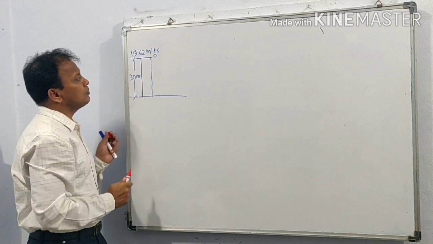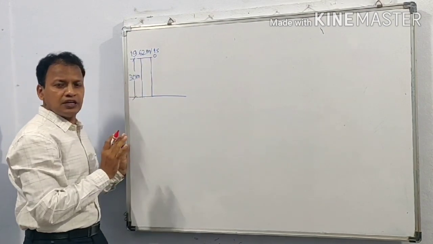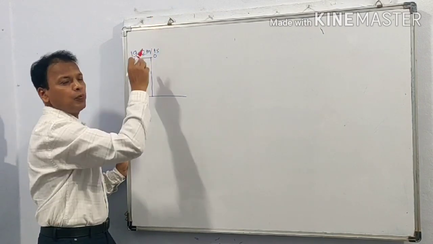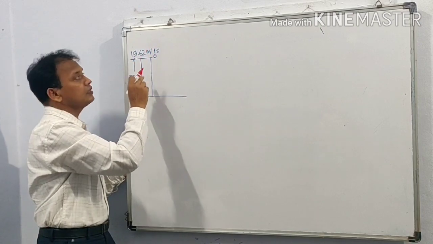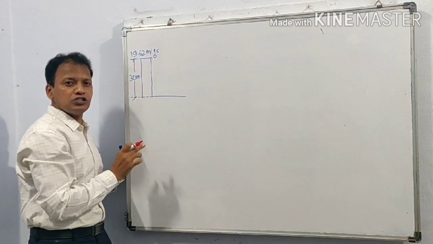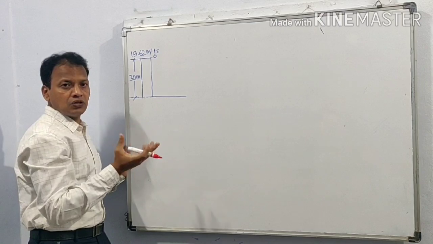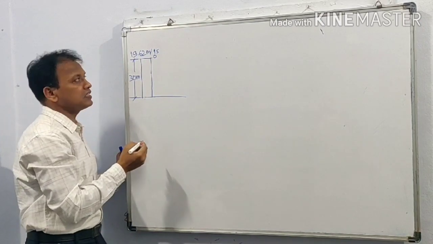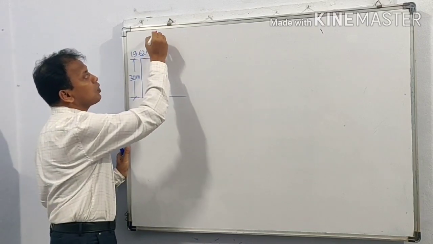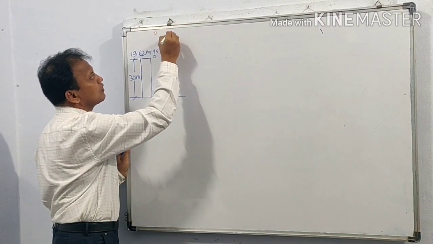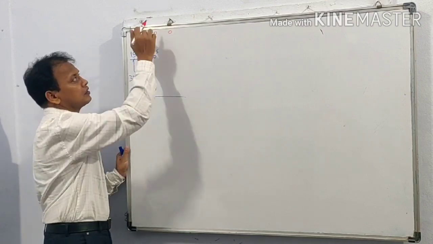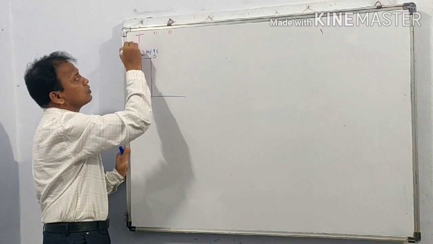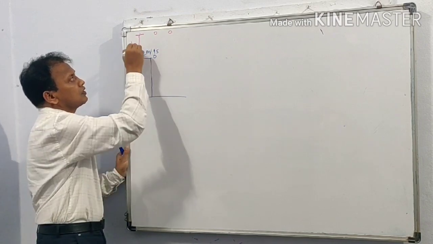A building of 30 meter height is shown. So there is a building of height 30 meter. A ball is thrown vertically upward from the top of the building with velocity 19.62 meter per second. With this velocity, when the ball is thrown vertically upward, it will rise to this height, h1.